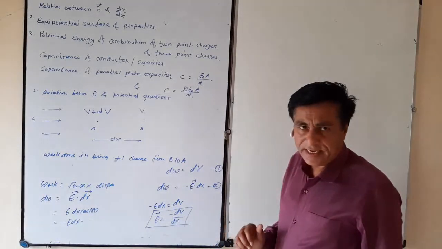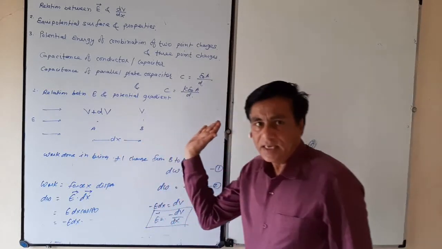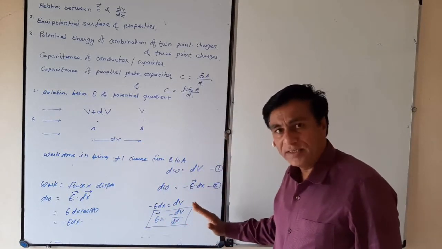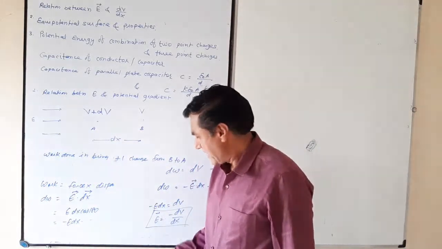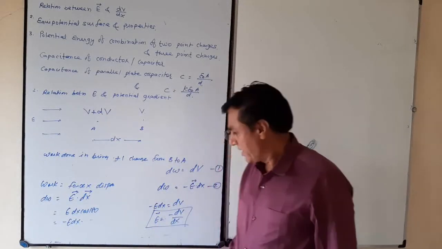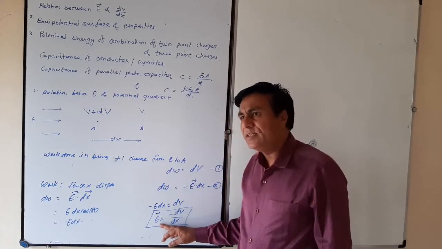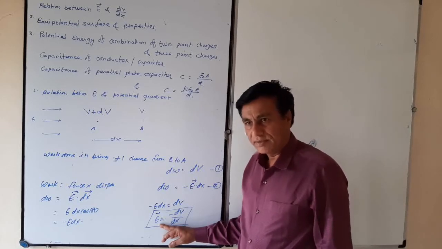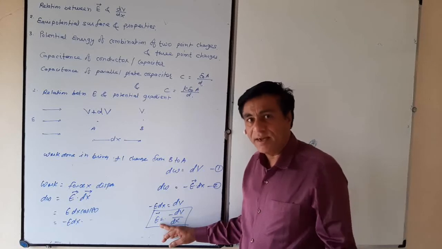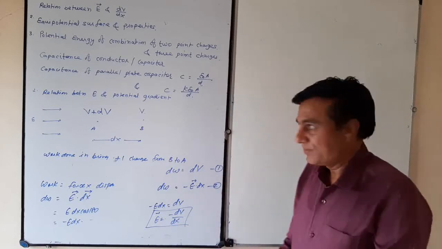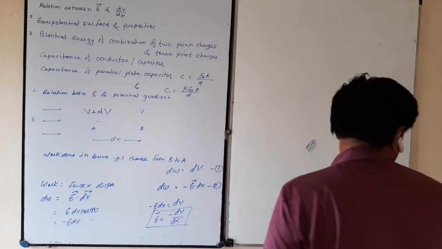It is a clear-cut indication that in the direction of electric field intensity, potential decreases, and opposite to it, potential increases. And another indication: the direction of electric field intensity will be in that direction in which the decrease of potential is maximum. It is the relation between electric field intensity and potential gradient.